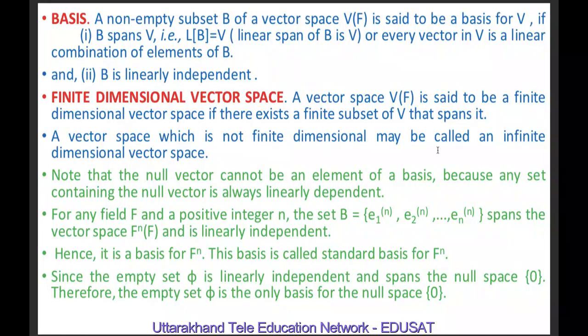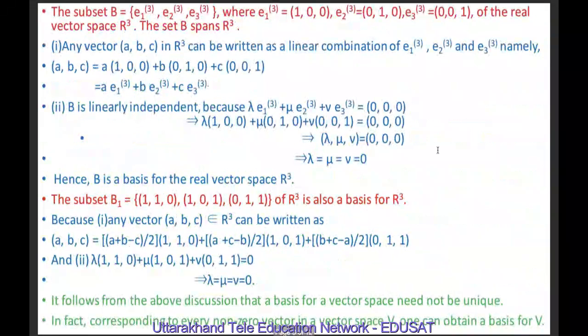Since the empty set phi is linearly independent and spans the null space containing only the zero vector, which is also a singleton, therefore the empty set phi is the only basis for the null space containing the zero vector.